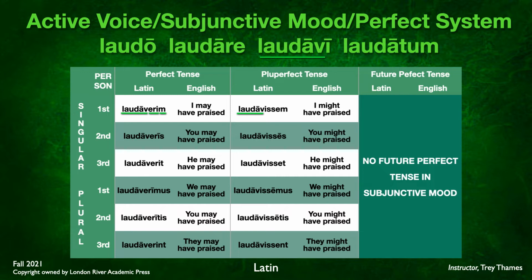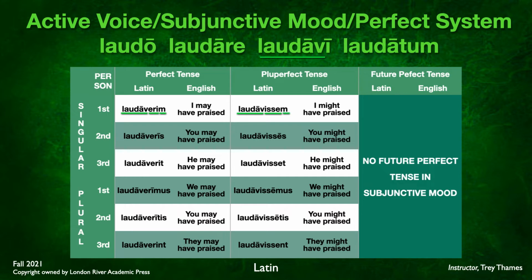Now for the pluperfect, again, third principal part, but to this we're going to add isse, I-S-S-E. Now if you remember, laudavisse is the perfect active infinitive. Perfect active infinitive is the third principal part plus isse. So we're going to grab that, laudavisse, and we're going to add our m, s, t, mus, tis, nt. So we end up with laudavissem, laudavisses, laudavisset, laudavissemus, laudavissetis, laudavissent. And this is the pluperfect. So perfect active infinitive plus endings. In translation again, I might have praised, you might have praised, he might have praised, etc.